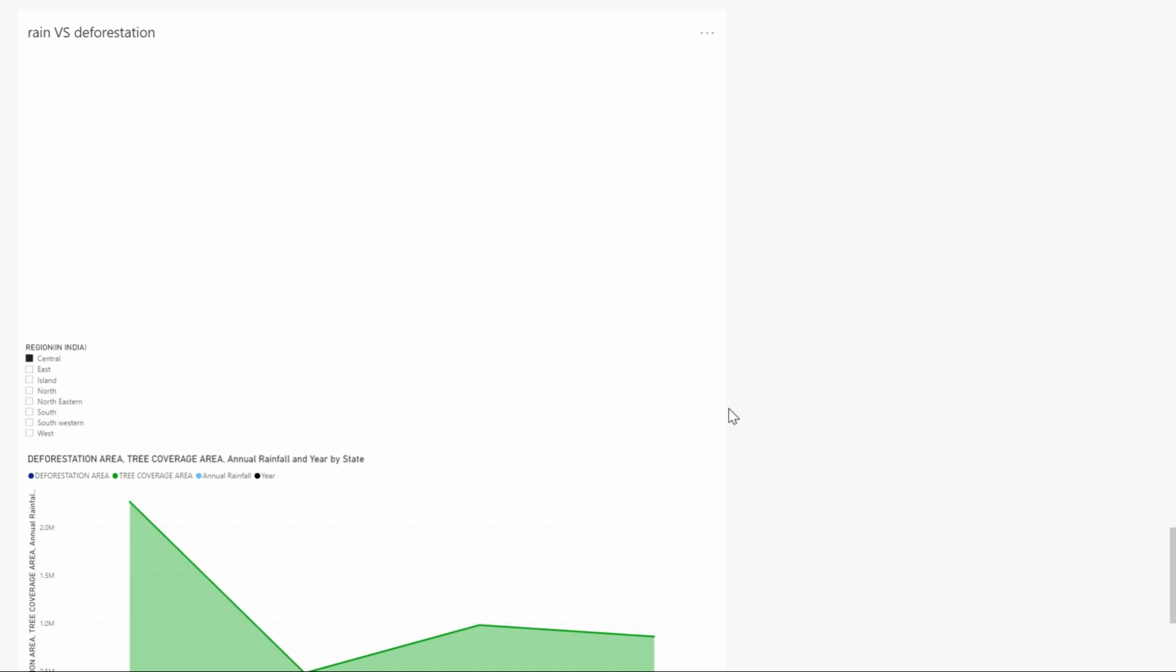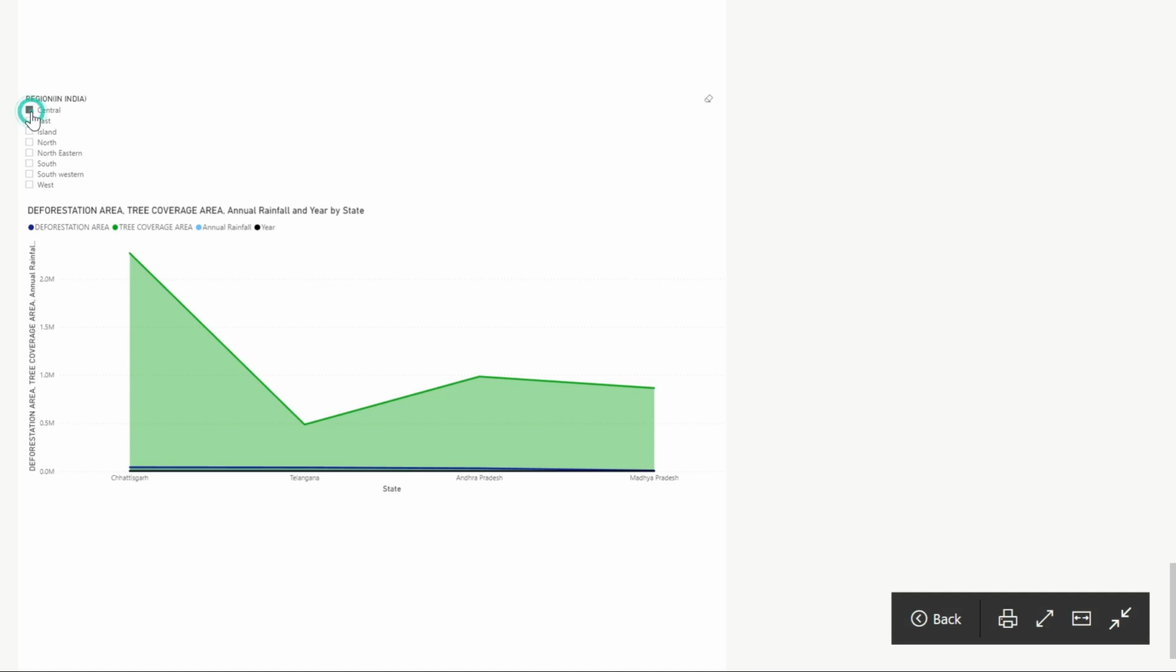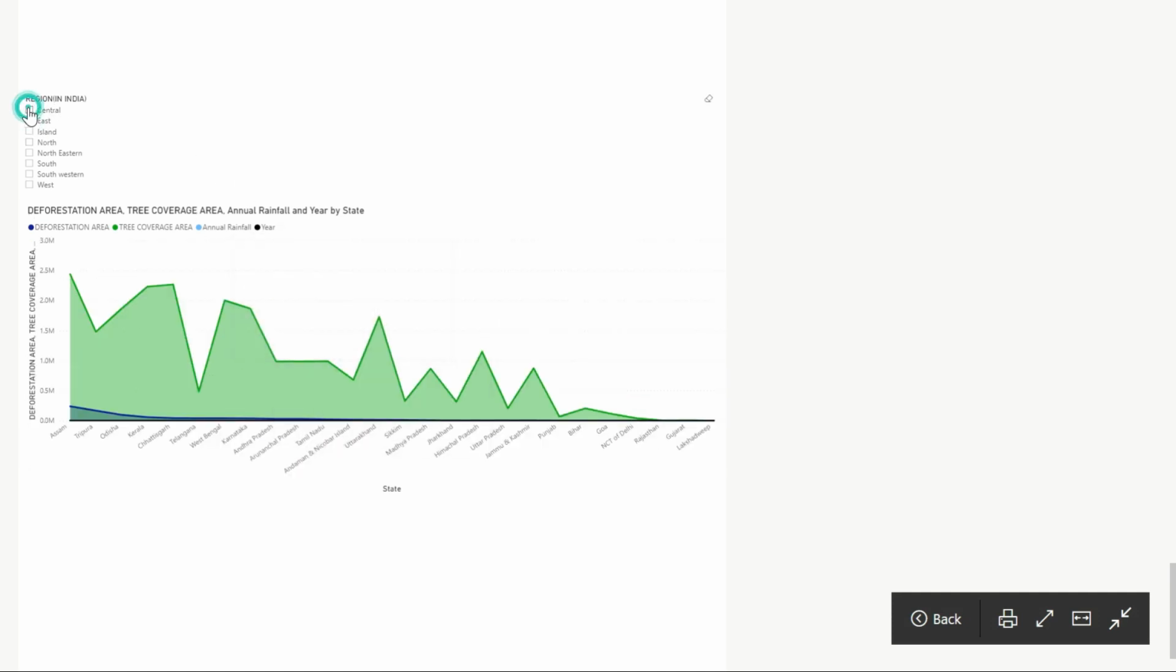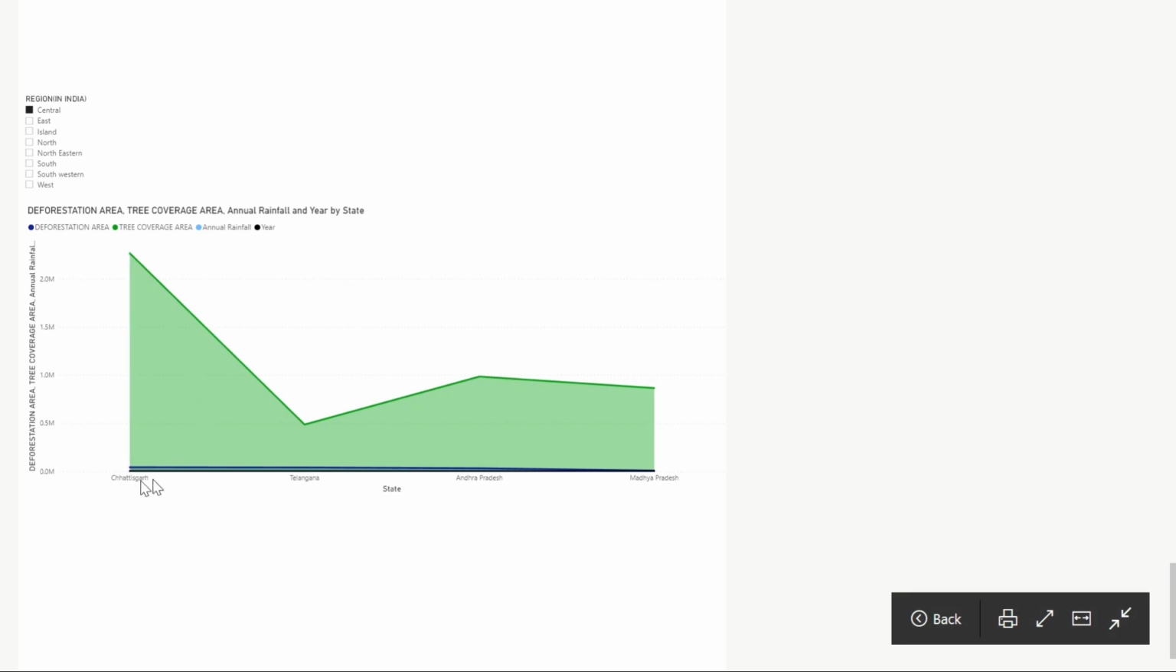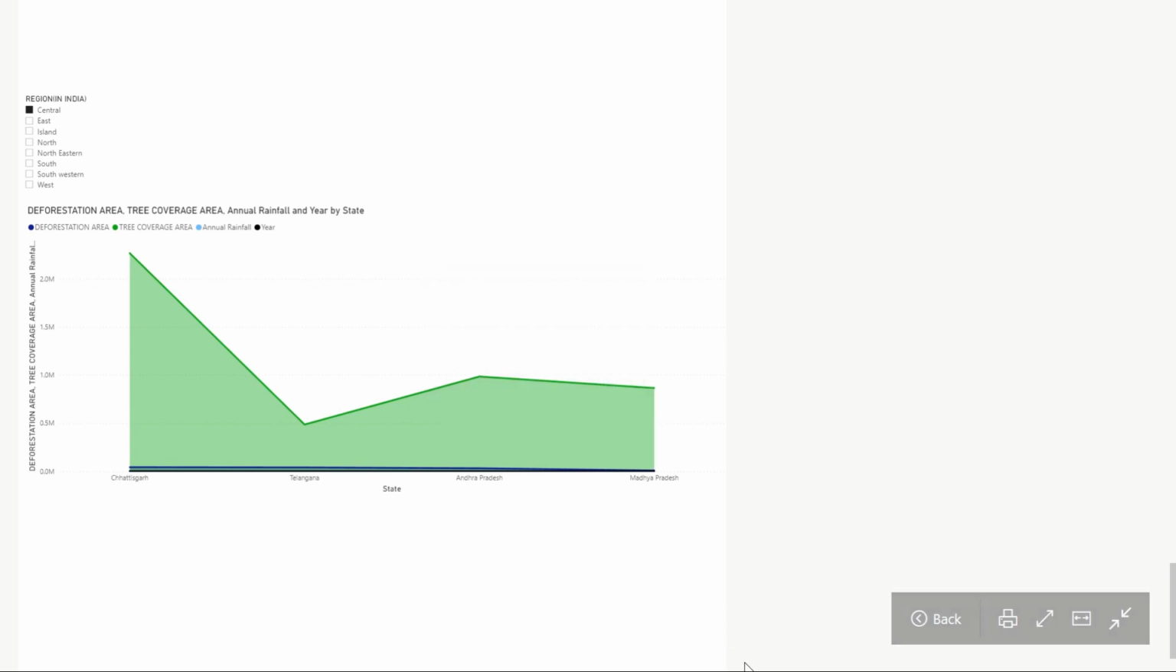Coming to the next graph, this graph shows rain versus deforestation. First of all, we have to choose a region, like Central India. In Central India there are four states: Chhattisgarh, Telangana, Andhra Pradesh and Madhya Pradesh. If you want to see the data for Madhya Pradesh, we have to hover over it, and here we see the data from 2015: deforestation is around 8,000, tree conversion rate around 80 lakhs, and annual rainfall around 1,000. So that's all, and this is the deforestation dashboard from Group 7.